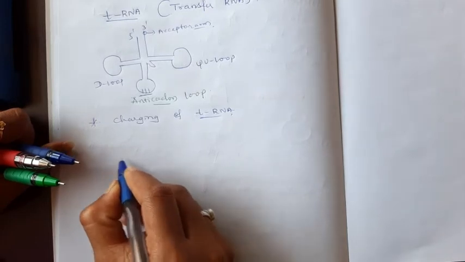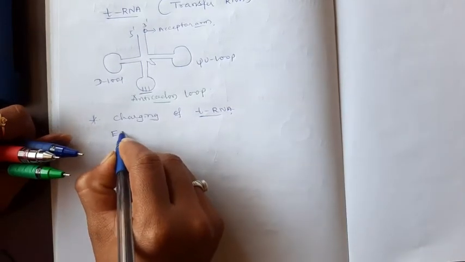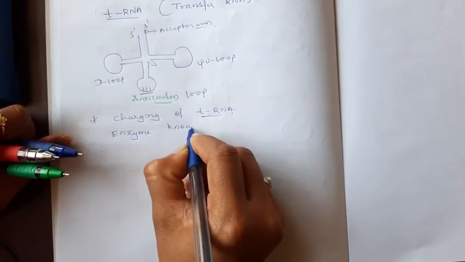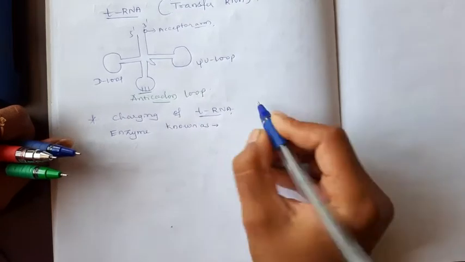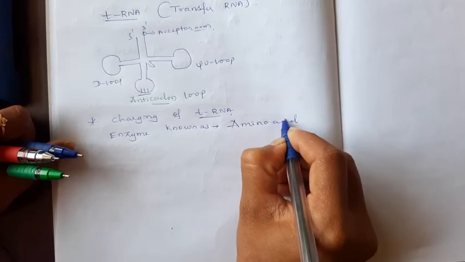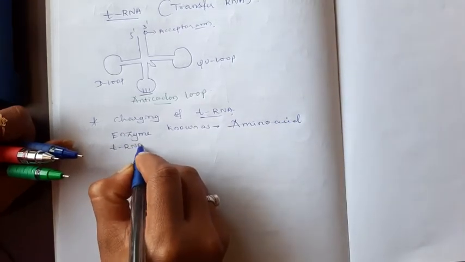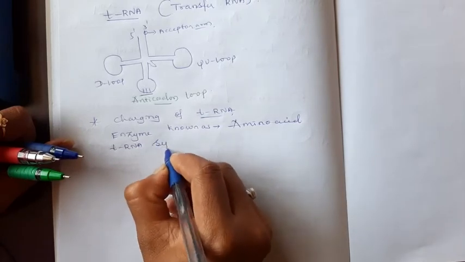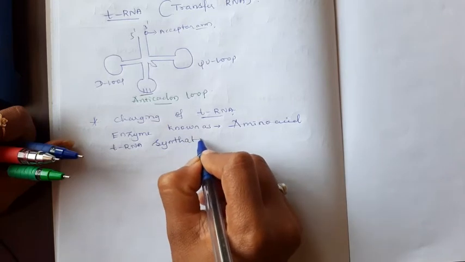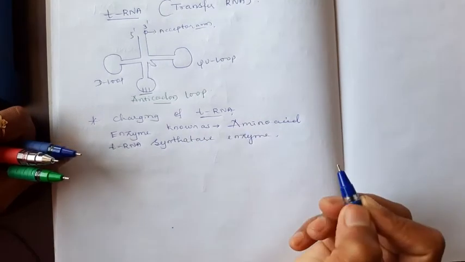Here, for charging of tRNA, the enzyme known as amino acid tRNA synthetase enzyme.